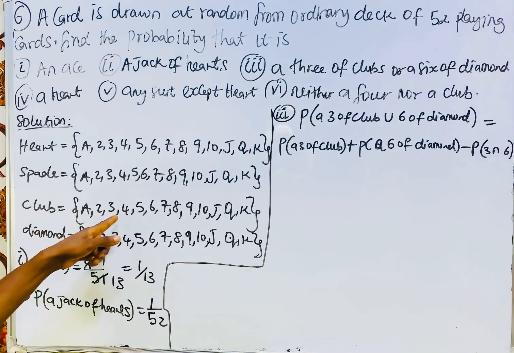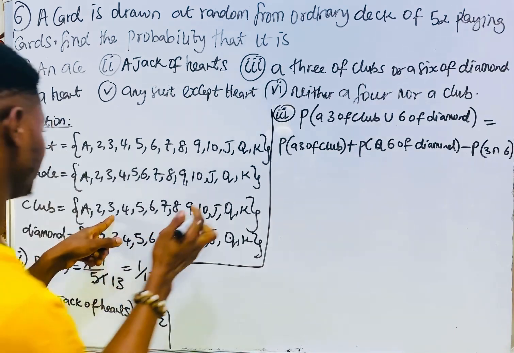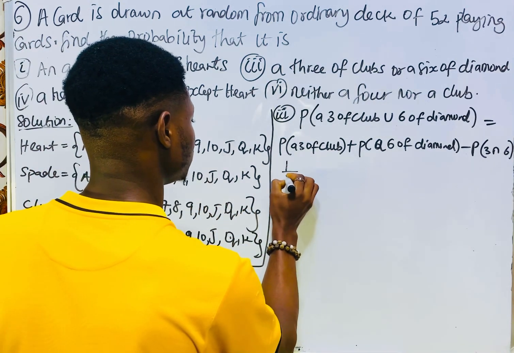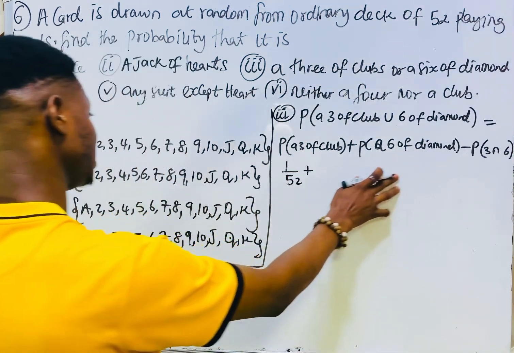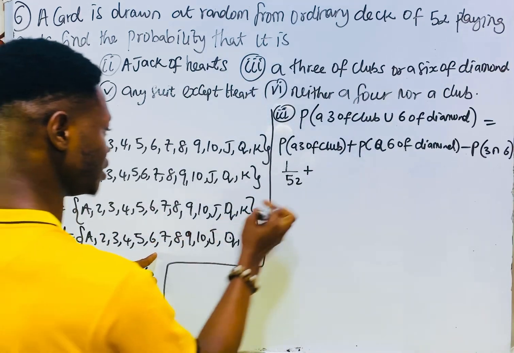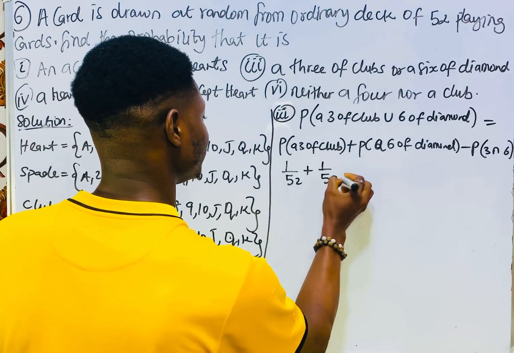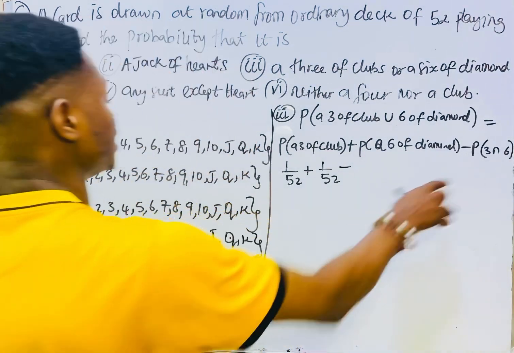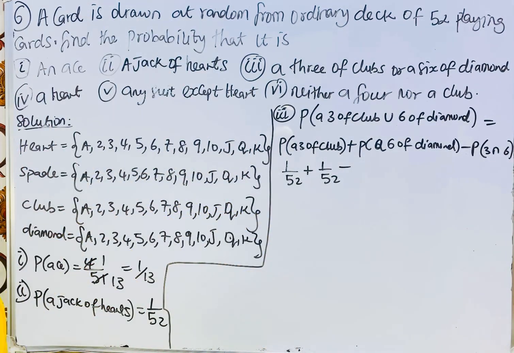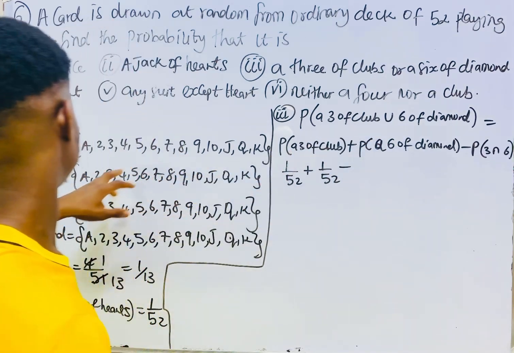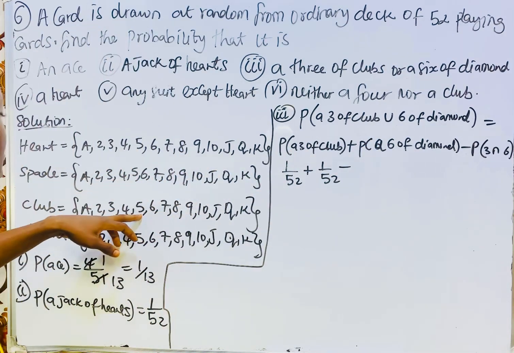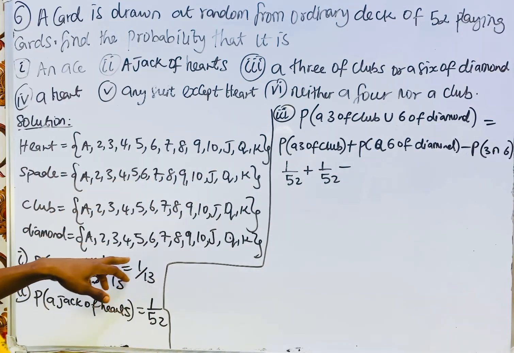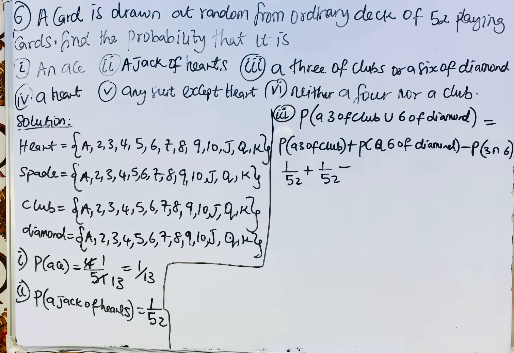So the probability of obtaining a 3 of club is 1 all over 52. Plus obtaining a 6 of diamond, still 1 all over 52. Then minus obtaining a 3 intersect 6, that is obtaining a 3 of club and then a 6 of diamond. I hope you can see it from there.